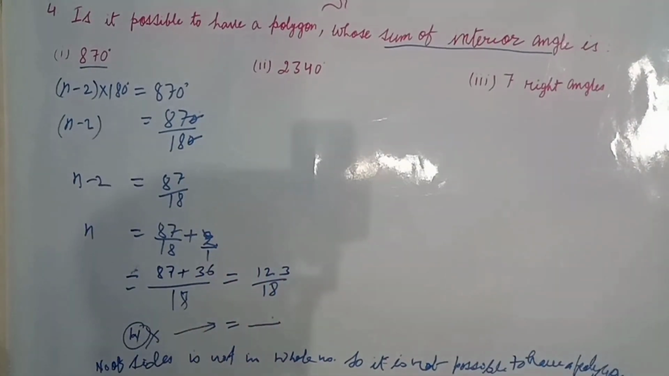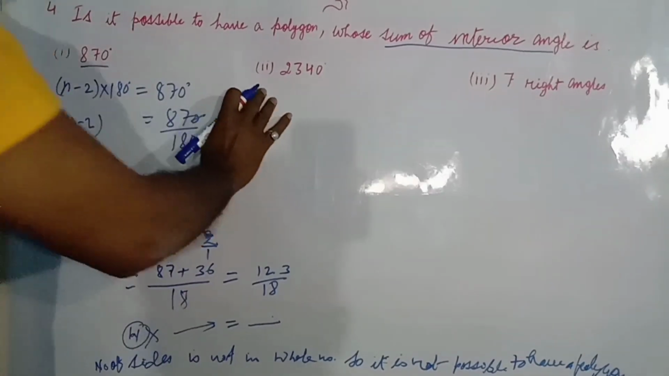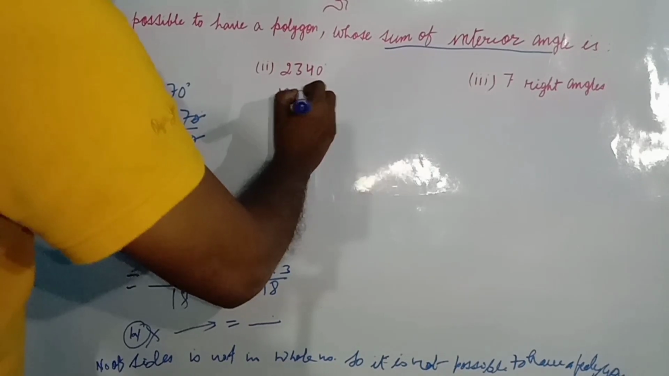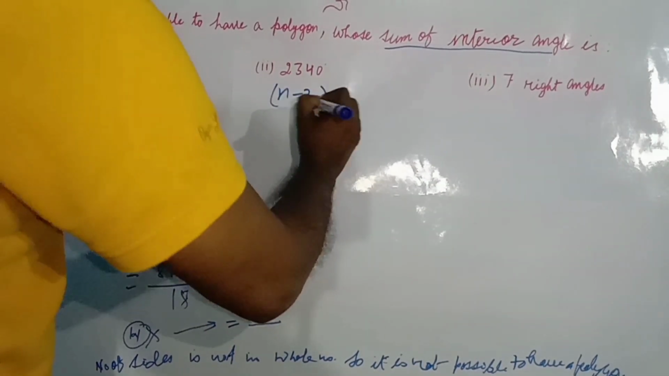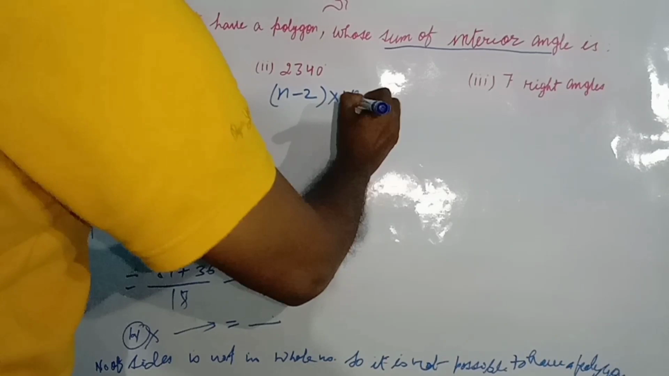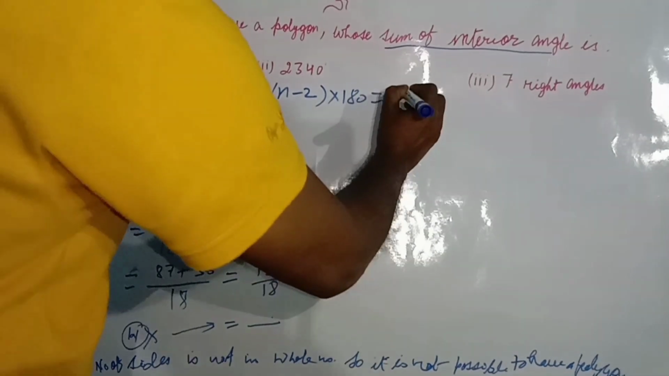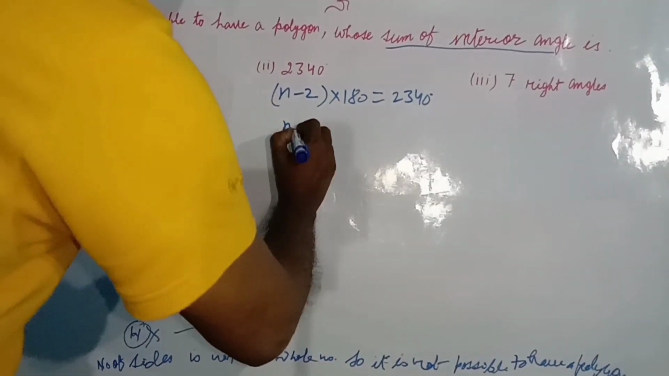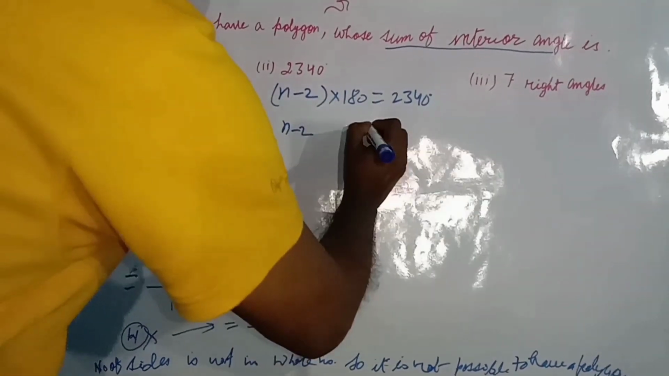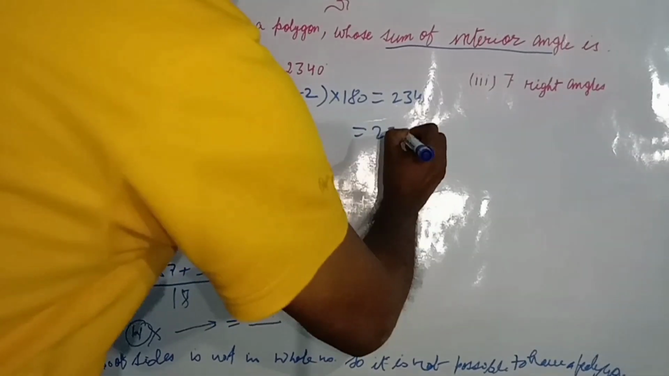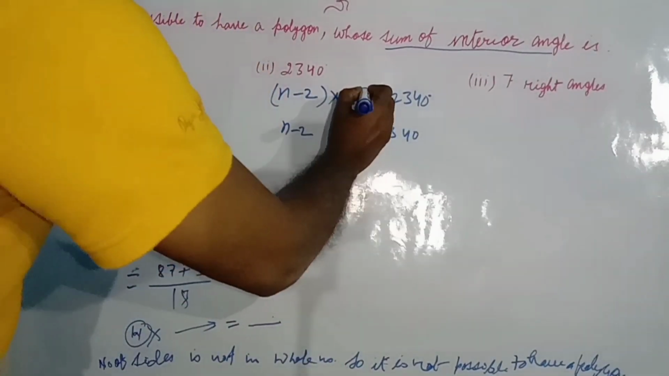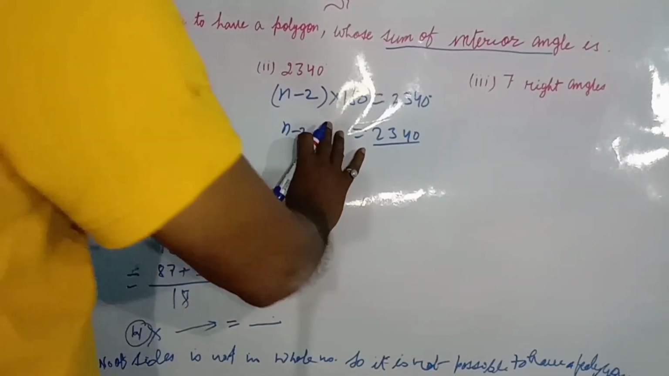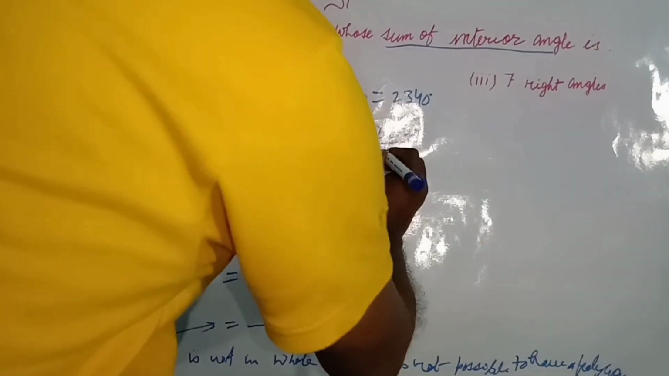Okay, understood? Now come to the next question, and here the sum of interior angles is given, that means n minus 2 into 180 degrees equals 2340. Once again, 180 will be transposed. There is multiplication on the left side, and there will be division.